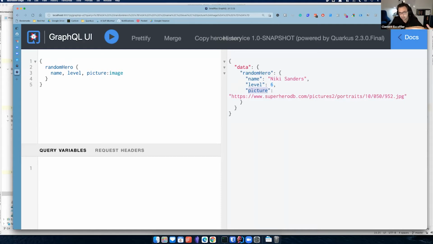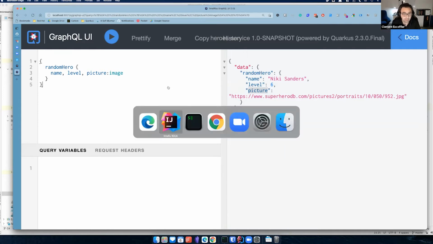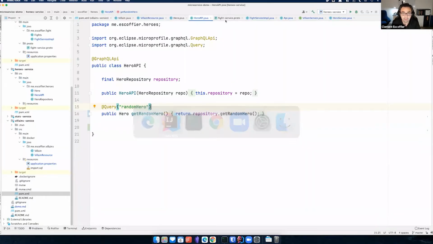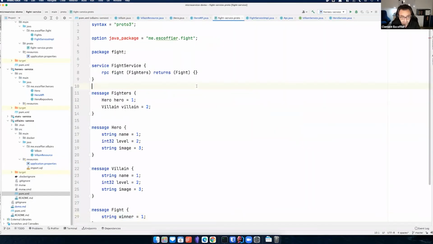So when I call that GraphQL service, I can pass that query and it will automatically adapt the model to what I need. So that's cool. It's already good for that second service. It seems to work. We got that working. So let's switch to the third one, which is a gRPC service.